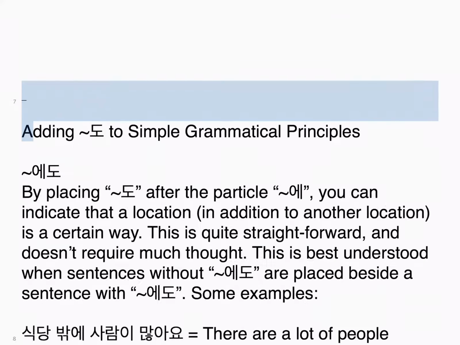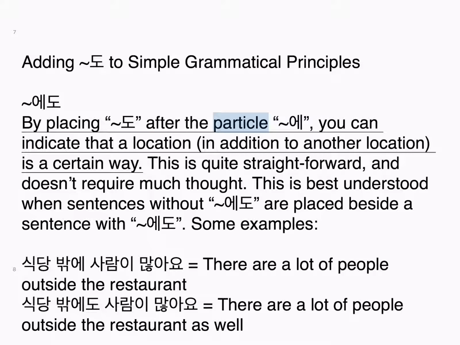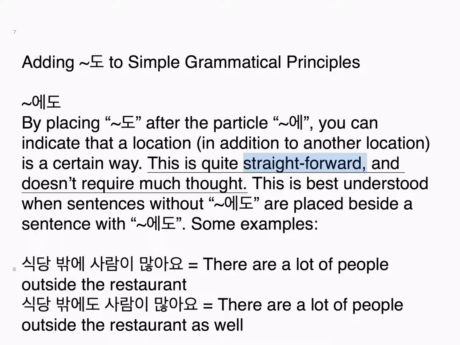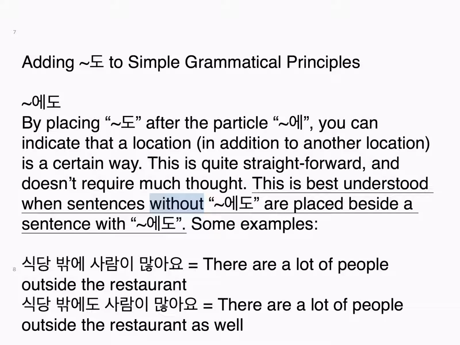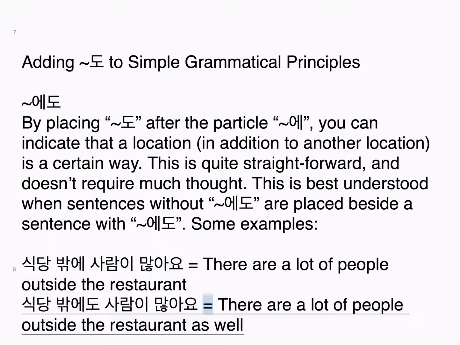Let's get started. Adding 도 to simple grammatical principles. Tilde 에도. By placing 도 after the particle 에, you can indicate that a location, in addition to another location, is a certain way. This is quite straightforward, and doesn't require much thought. This is best understood when sentences without 에도 are placed beside a sentence with 에도. Some examples. 식당 밖에 사람이 많아요. There are a lot of people outside the restaurant. 식당 밖에도 사람이 많아요. There are a lot of people outside the restaurant as well.